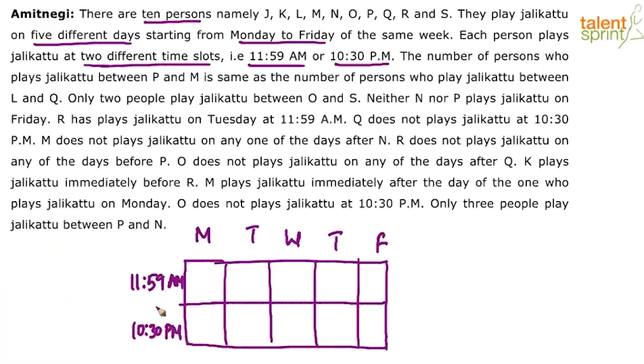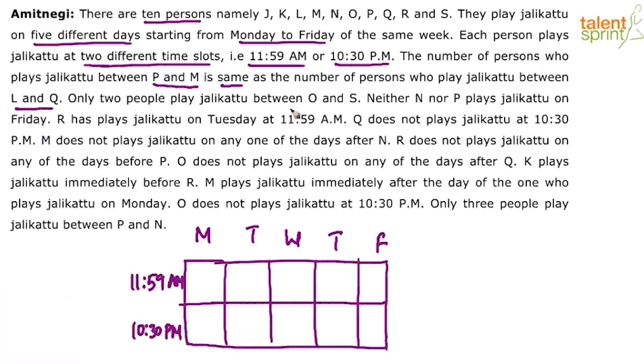Now, look at the points. The first point: the number of persons who play Jallikattu between P and M is the same as the number of persons who play between L and Q. Nothing really can be done with this statement at this point of time. It's definitely useful, but not immediately. What it says is the number of persons between P and M is the same as the number between L and Q, so we'll come back to this later. This doesn't give us any concrete starting point.